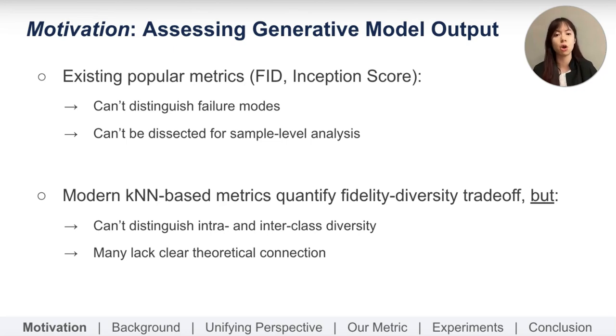Specifically, there's often an overemphasis on interclass diversity, as it is easier to diagnose, and consequently an underemphasis on intraclass diversity, despite parameters that control the fidelity diversity trade-off, like classifier-free guidance and temperature, exhibiting variance in intraclass diversity. Another issue is that many of these metrics only provide empirical definitions, without clear theoretical forms, which makes their interpretation more ambiguous. Both of these issues we seek to alleviate through our work.